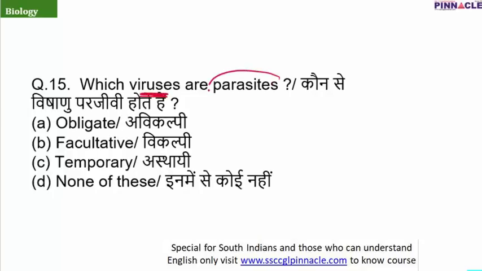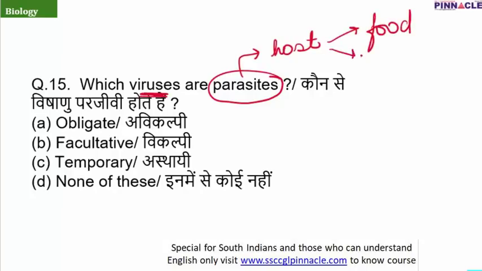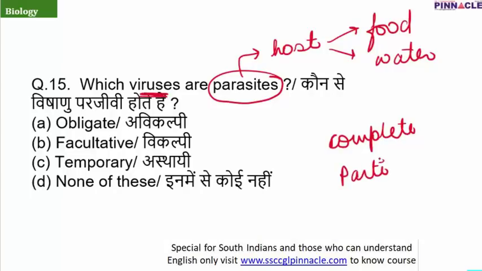So first of all, what do you understand by parasite? Parasites are organisms which depend on different organisms, known as the host, and that dependency is either for food or for water or for both. When they are completely dependent on their host, they are known as complete parasites, and if they are partially dependent, maybe only for food, then we call them partial parasites. Okay, so this is a basic classification.